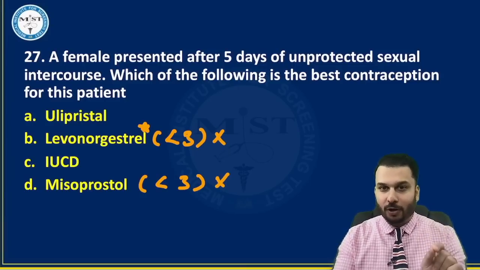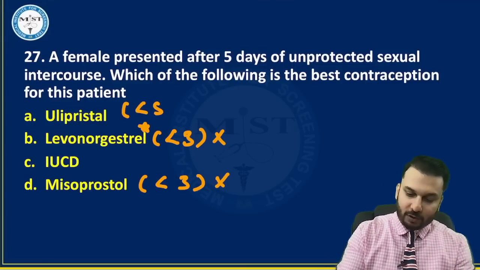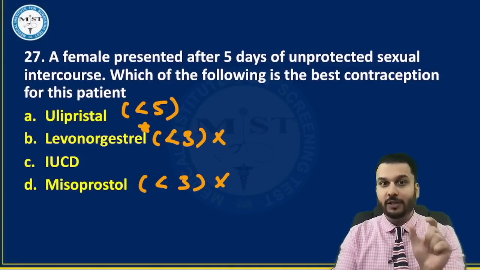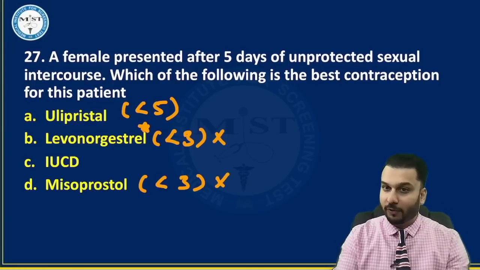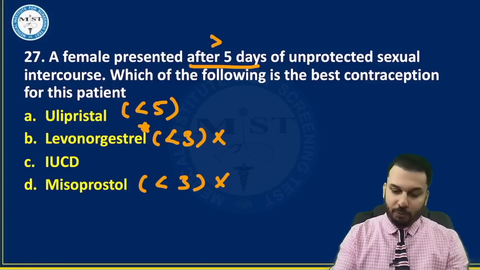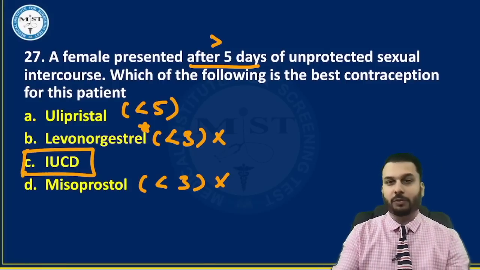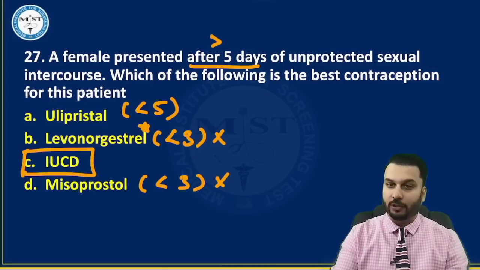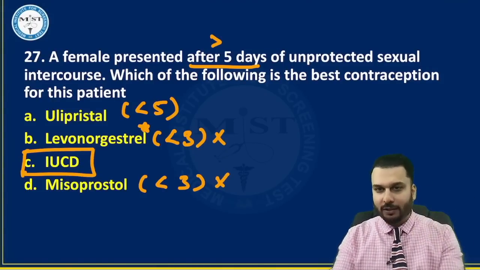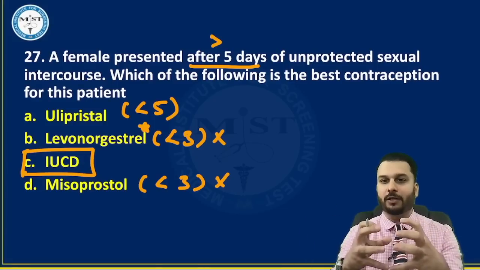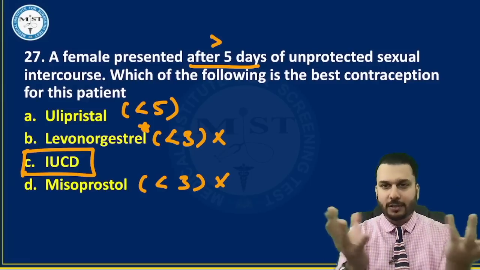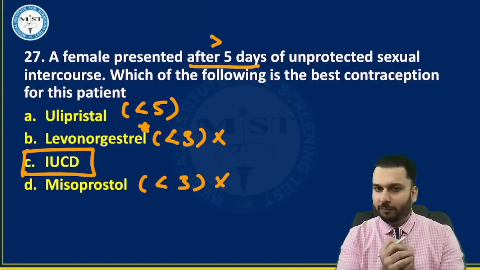Ulipristal is the drug that is effective until less than 5 days also. That means up to 5 days ulipristal could have been given. But since the question says after 5 days, the undisputed champion in this is going to be the IUCD, intrauterine contraceptive devices. The knowledge of gynae, the knowledge of pharma, everything combines when you are a doctor. We cannot say that this is this, this is that, right? I'm just saying, we could have ruled out if we knew our pharma well.